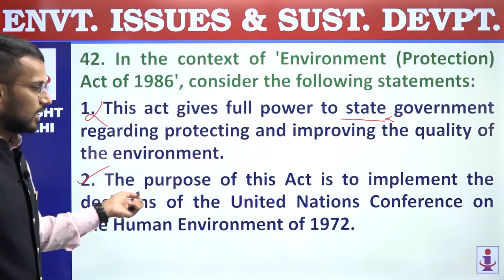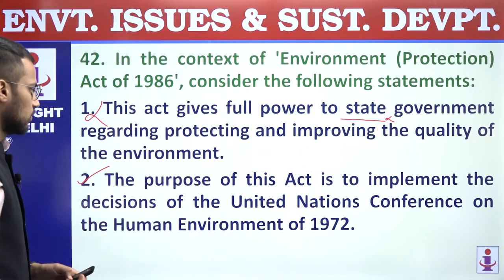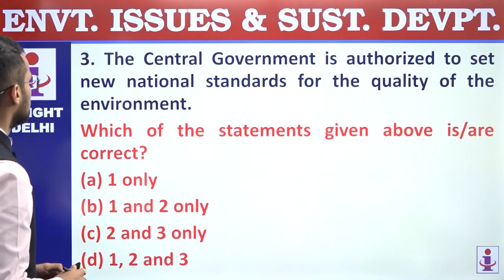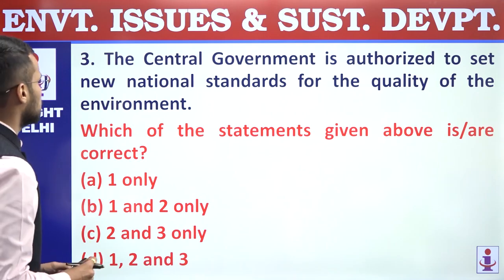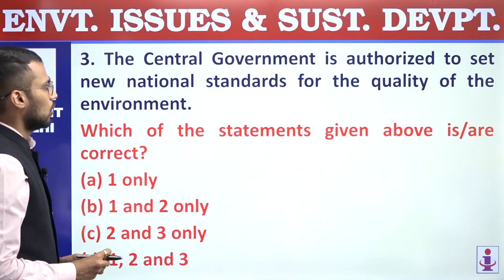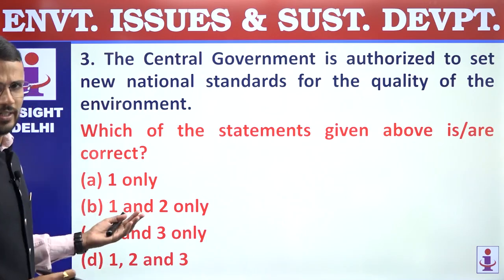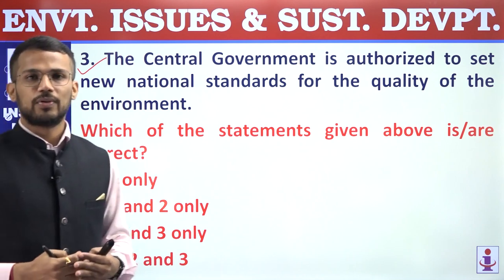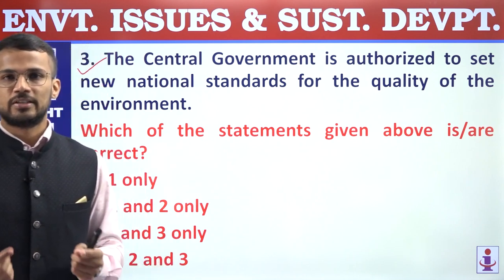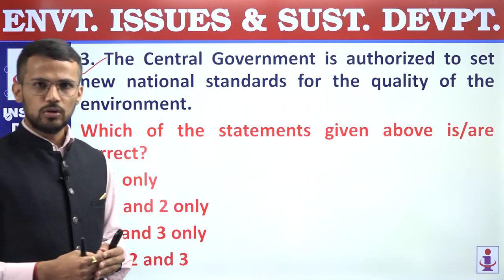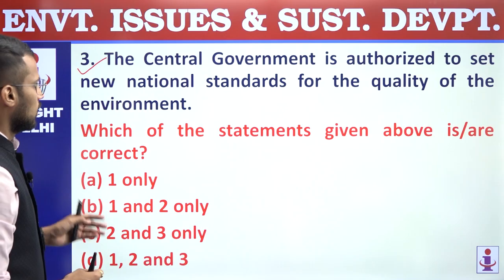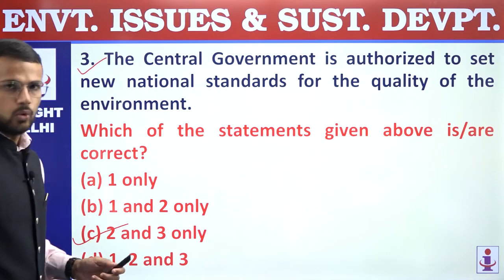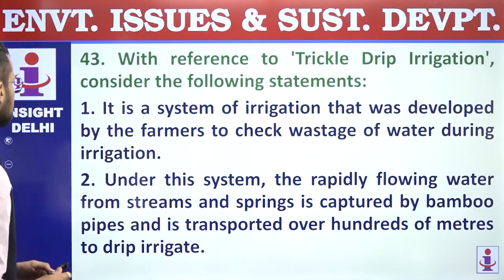EPA, Environment Protection Act, is enacted to implement this particular Stockholm Conference 1972. Third, the central government is authorized to set national standards for the quality of environment, right? So this statement is a correct statement. The central government can set the standards for the quality of environment, and on behalf of central government it is done by the Central Pollution Control Board. So third statement is also correct. So second and third statements are correct, and that's why answer is C, 2 and 3 only. 42, answer is C.